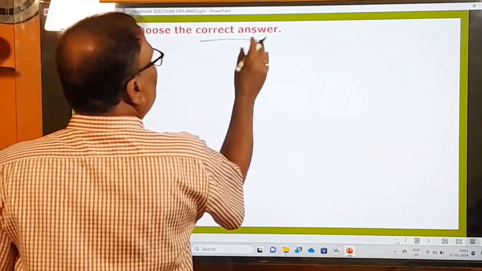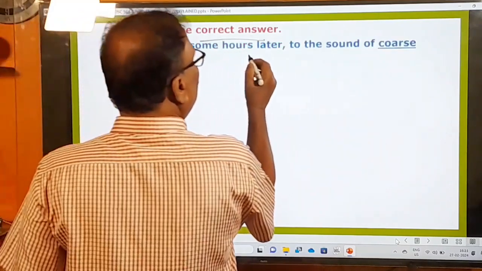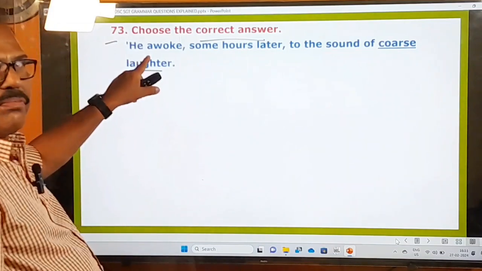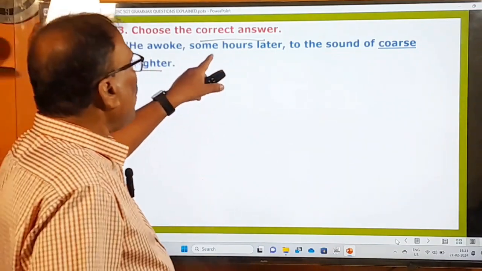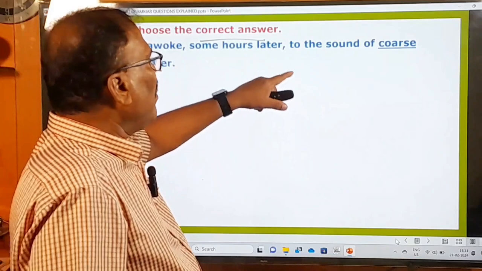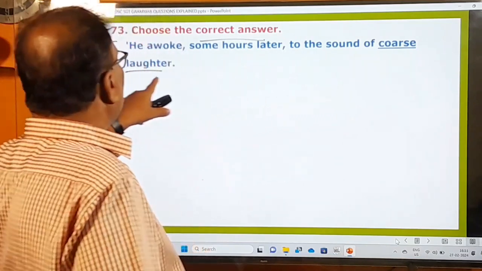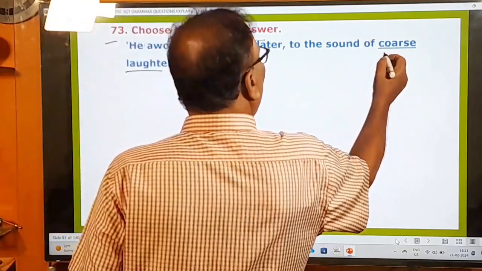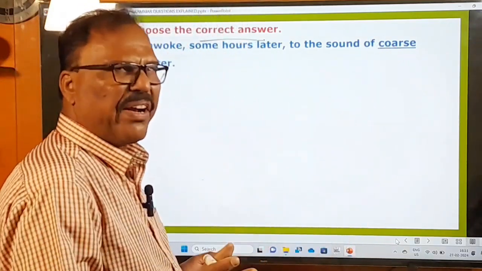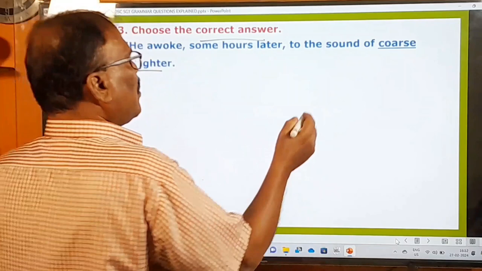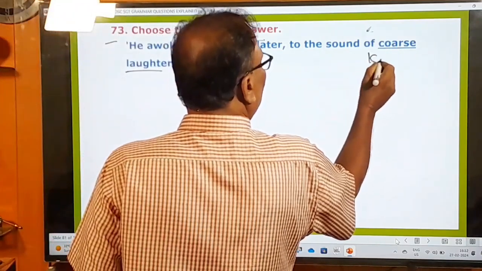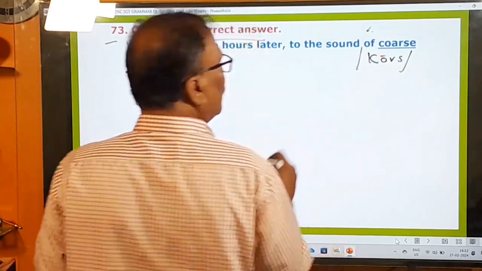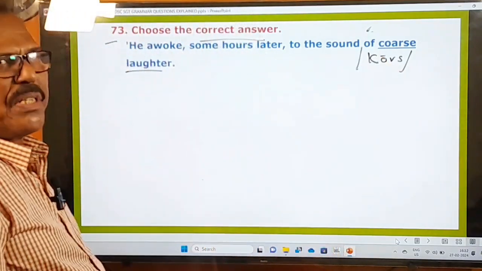Choose the correct answer. He awoke some hours later to the sound of coarse laughter. He awoke. Awoke means he got up. Some hours later, after some time, to the sound of coarse laughter. Coarse laughter. In the Indian pronunciation, you say coarse. Coarse means rough and harsh. Actual pronunciation is coarse. Coarse means rough, harsh.